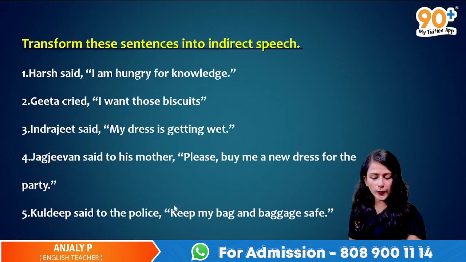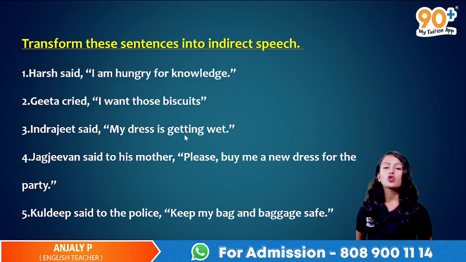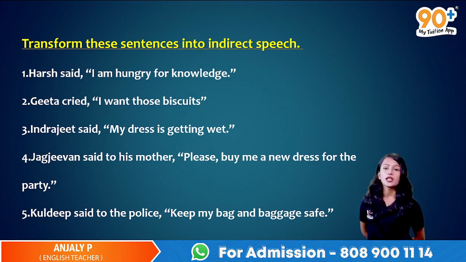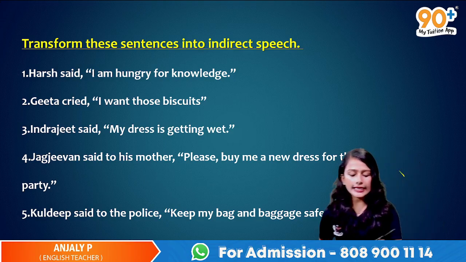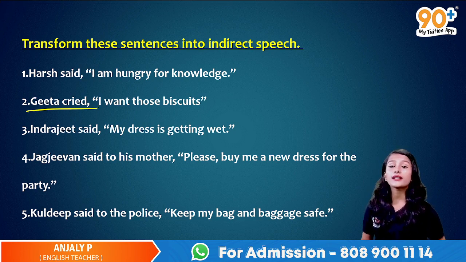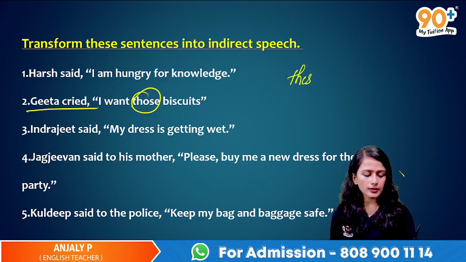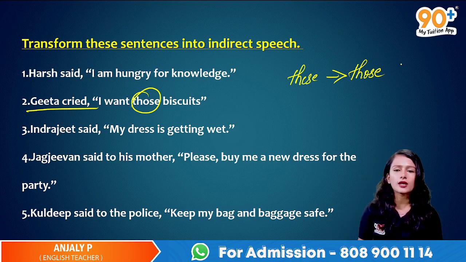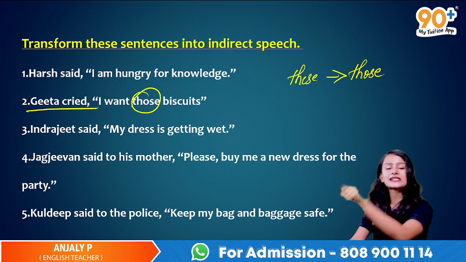Okay, and also let's quickly check a few. Harsh said I'm hungry for knowledge. Harsh said that he was hungry for knowledge. Geeta cried, I want those biscuits. Geeta cried that she wanted those biscuits. And if it was these instead of those, what could we do, children? We could make it those. But it's already given as those, so we don't have to make changes there. Indrajit said, my dress is getting wet. Indrajit said that his dress was getting wet.